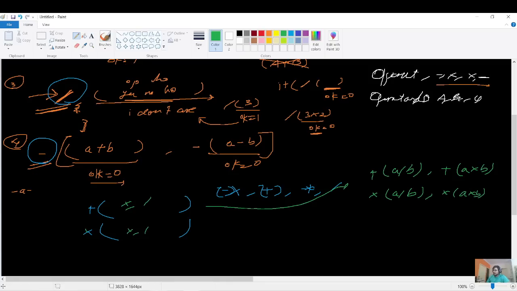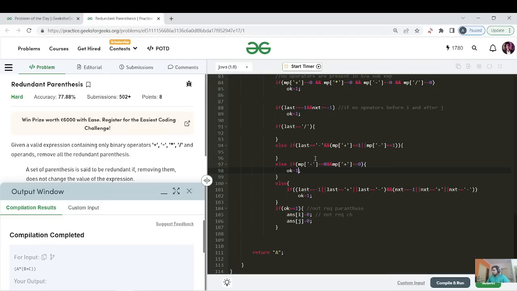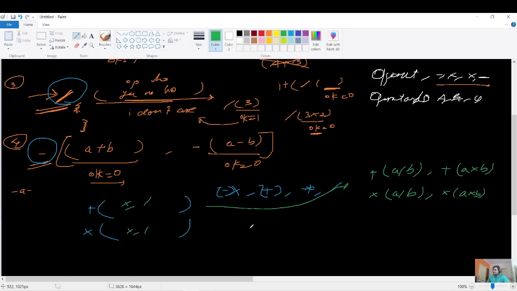And minus is being handled, if I'm not wrong. Yes, minus is handled for the case where inside, plus and minus, either one is present but both are not present. If that's the case, then again this else will handle it. So there would be one more case of minus which will accept the values of plus and division. Let us write that as well, and then we will infer what the value of OK should be, whether the parenthesis should be reduced or not. So minus: I can say a minus b, and then minus a star b.